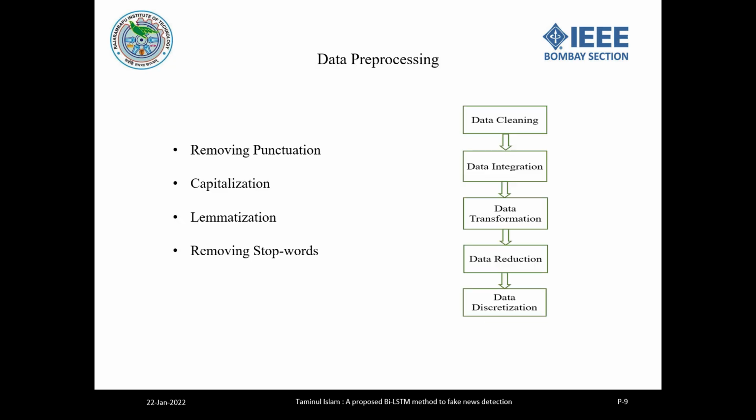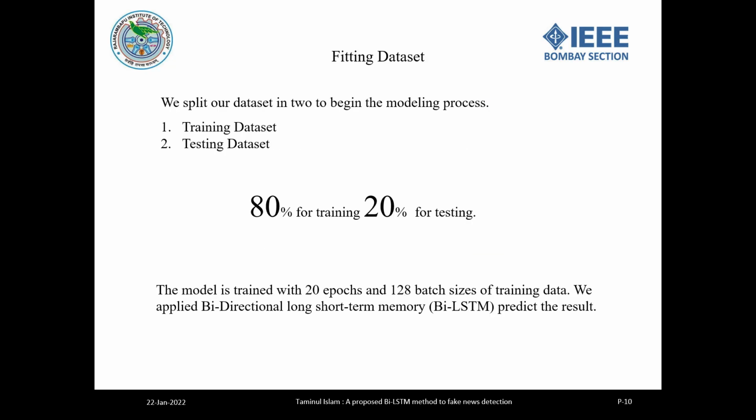In the data pre-processing, you can see in the right picture the steps: data cleaning, data integration, data transformation, data reduction. Then we went for data discretization, and we did removing punctuation, capitalization, lemmatization, and removing stop words. We split our dataset into two to begin the modeling process: first the training dataset, and another one the testing dataset, and we used 80% of the data for training and 20% for testing.